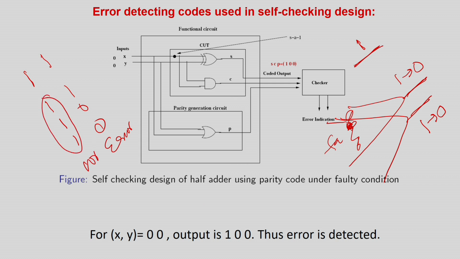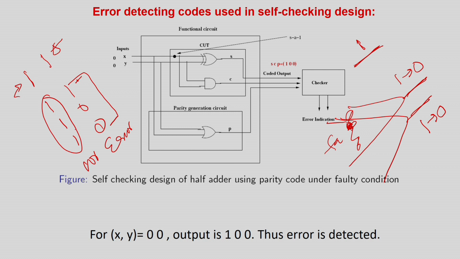So this is your expected output. The expected output is all ones. So the parity bit will be 1 to make it even. Again, due to this error, what happens? This 1 is anyway generated, and this one should be 1 1 1, but actually the output you are getting is 1 0 0. But still again it's an odd parity, even parity, sorry, the even parity, 1 1 1, so I have to add a 1. Here also 1 is added because the output was expected to be 1 1 and 1. But due to the fault there are 2 bit flips. So 2 bit flips, from 1 to 0 and 1 to 0.